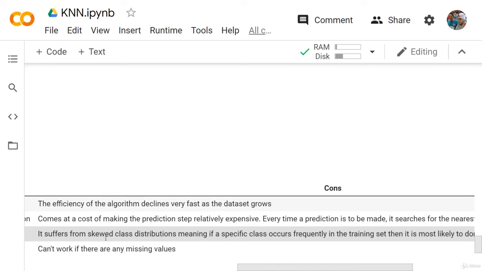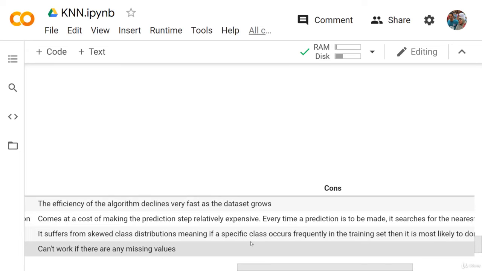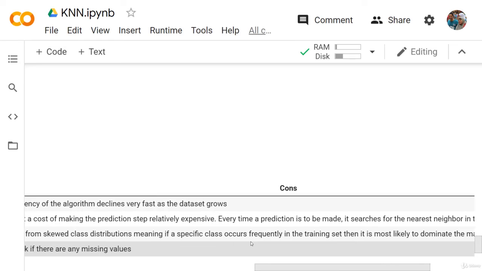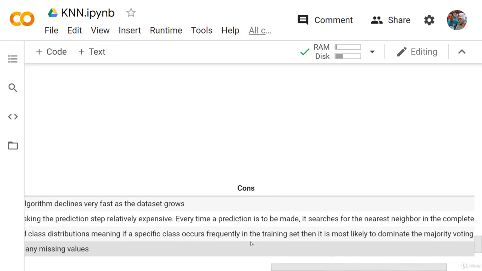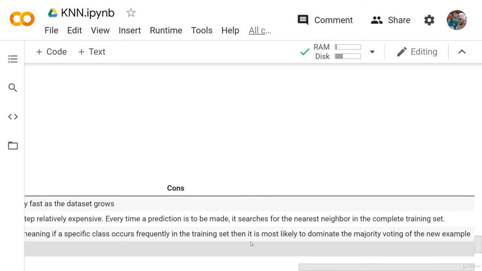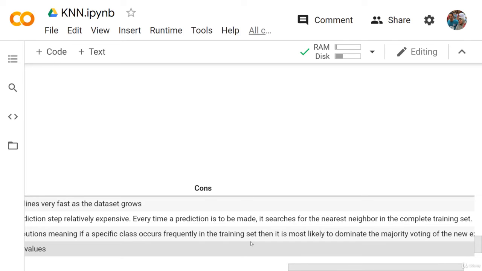The third problem with KNN is that it suffers from skewed class distribution. What does this mean? It means that if a specific class occurs frequently in the training data, then it's most likely to dominate the majority voting of the new examples. We didn't really have this problem when we were working on the iris dataset because we had 3 classes and each of them shared equally.